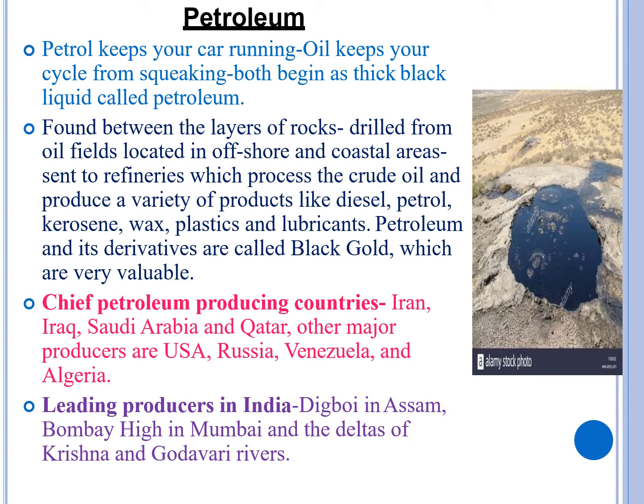It is sent to refineries which process this crude oil and produce a variety of products like diesel, petrol, kerosene, etc. And as coal is called buried sunshine, petroleum is called black gold. Chief petroleum producing countries are Iran, Iraq, Saudi Arabia, etc. And in India, Digboi in Assam and Mumbai High in Mumbai are the examples.